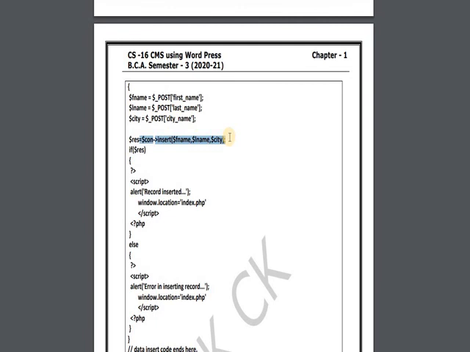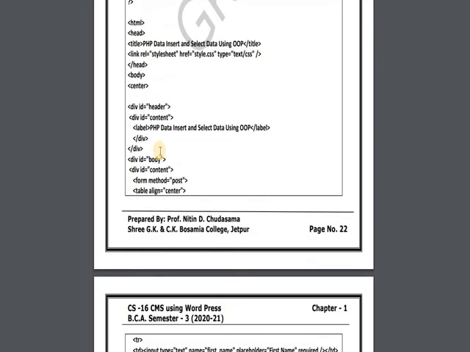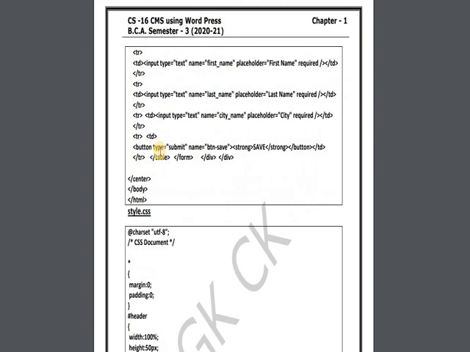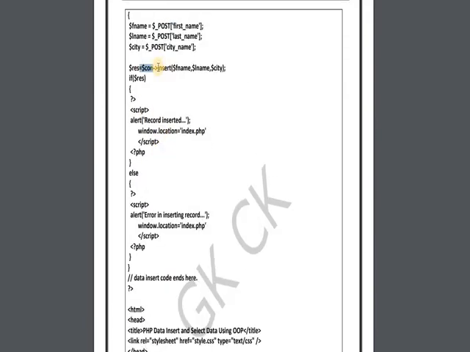Got the point? So what will happen? These values will be inserted by the insert function. Insert is a member function, and $connection is an object of the class, so it will access that insert function. Quite easy. In the same way you can create different functions for update, edit and delete, but we have to give the facility for this.